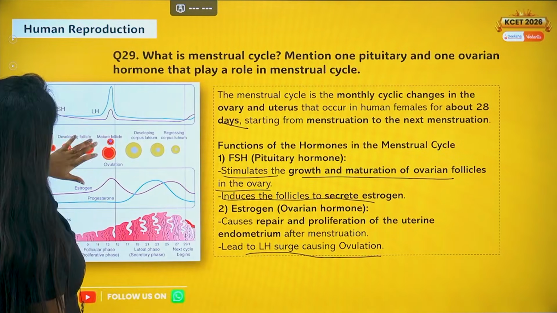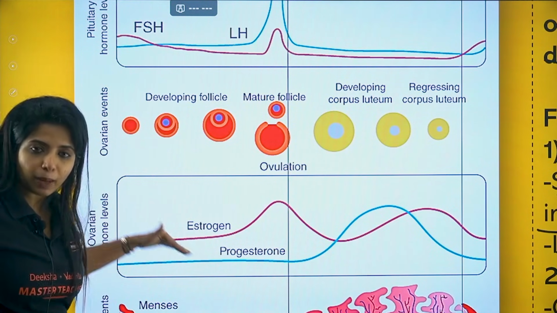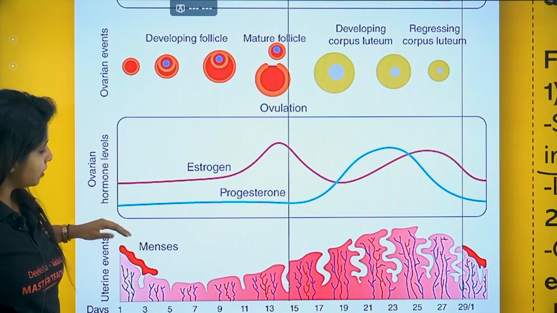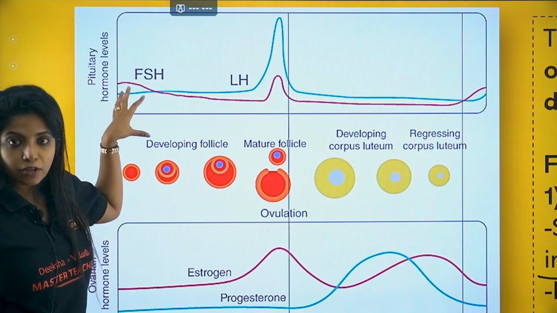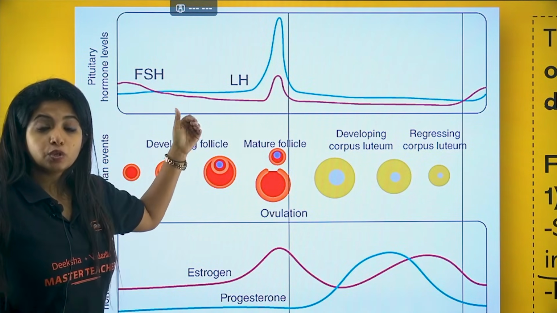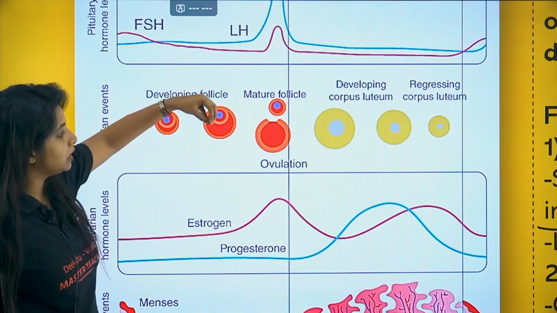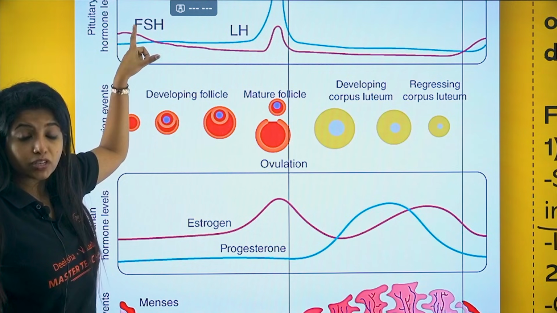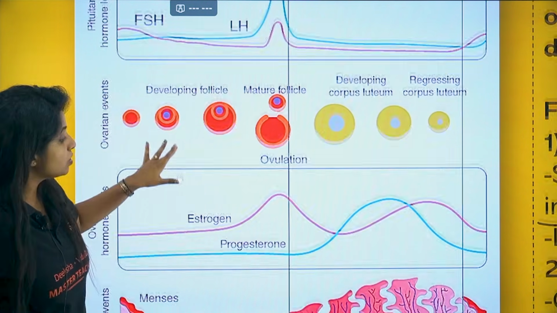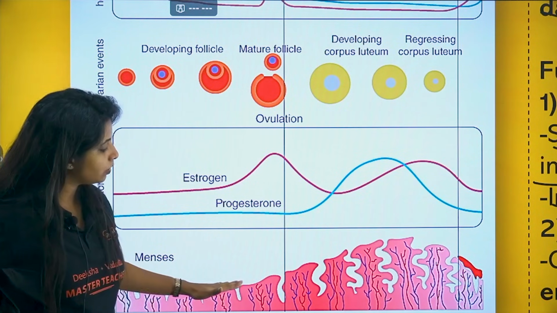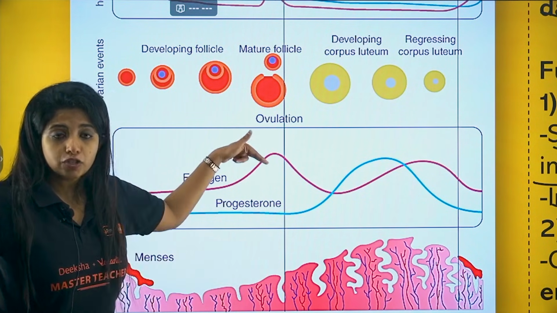So the picture looks like this, my dear children. Over here, during menstruation, the levels of estrogen and progesterone, both of them are low. Which is why menses is happening. The endometrium is getting broken down. Now on the other hand, in this situation, the follicles will be generating. Why? Because you want the next cycle to begin. The follicles are generating under the influence of FSH and LH, majorly FSH. What will happen? It will release some estrogen. Now since estrogen is there, what will happen? Slowly the endometrium will start to regenerate. When the estrogen reaches a peak, what happens?